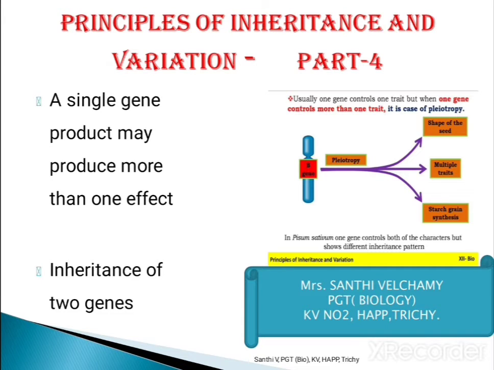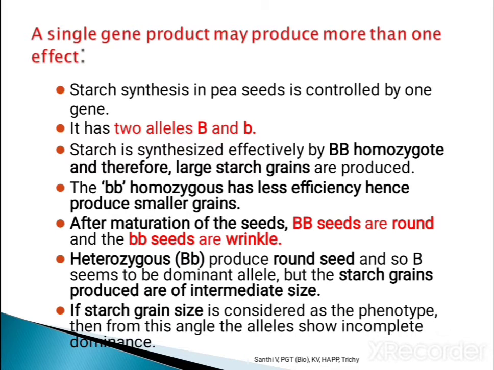So today we are going to continue the chapter Principles of Inheritance and Variation. The topics going to be covered are pleiotropy and inheritance of two genes. Now let us go inside the chapter.